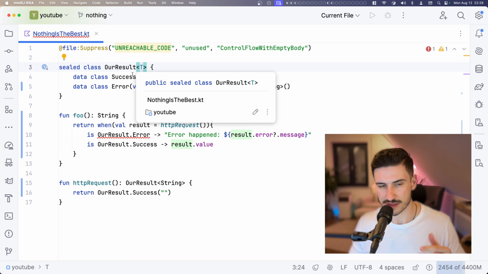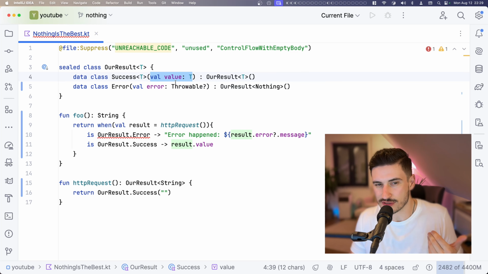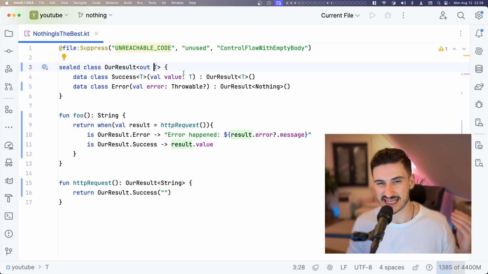As a rule of thumb, because in Kotlin we have in and out as modifiers for co- and contravariance, my rule of thumb is if you get something out of this class, like you can read this value, you get it out, then it's covariant, you use the out modifier. If you pass stuff into this class, let's say you have a function and you pass some value of type T into this function, you use contravariance and you use the in keyword.